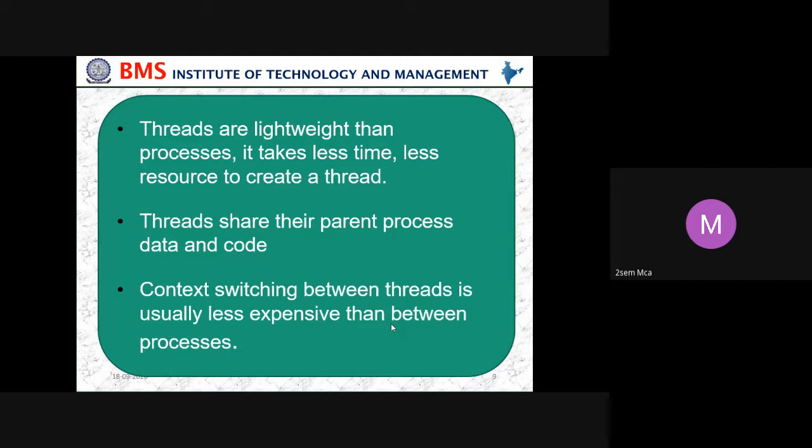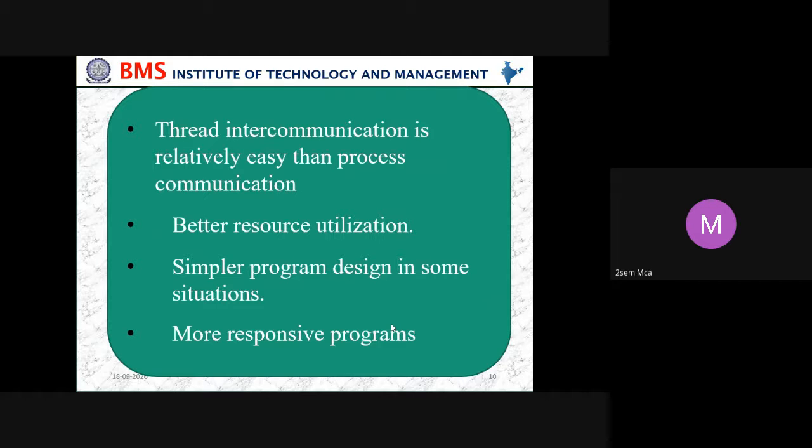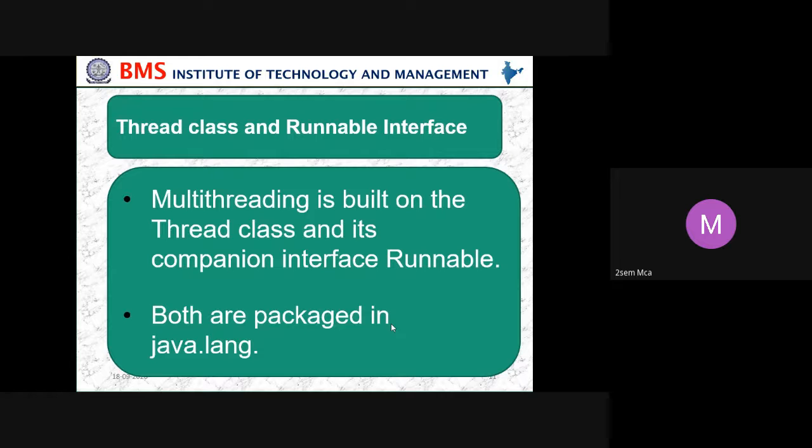So threads are lightweight compared to processes. It takes less time and fewer resources to create a thread. Threads share their parent process data and code. Context switching between threads is usually less expensive than between processes. Thread intercommunication is relatively easy compared to process communication. Better resource utilization, and a simpler program design in some situations. The Thread class and the Runnable interface: multi-threading is built on the Thread class and its companion interface Runnable.